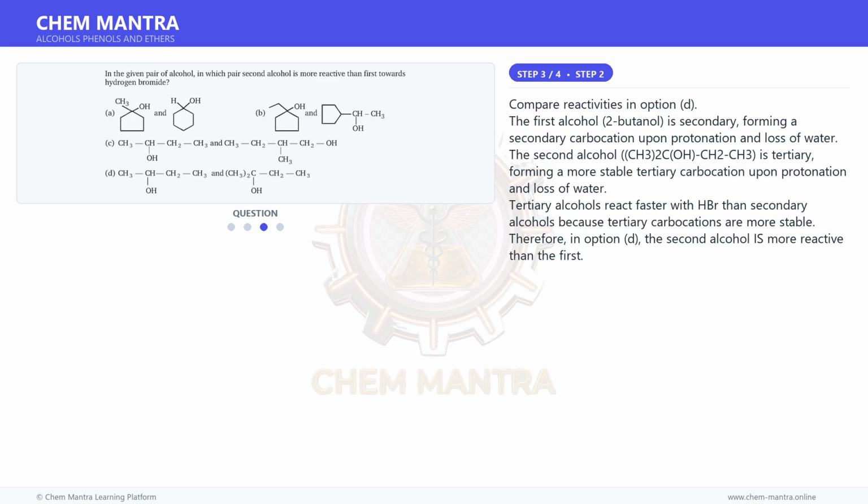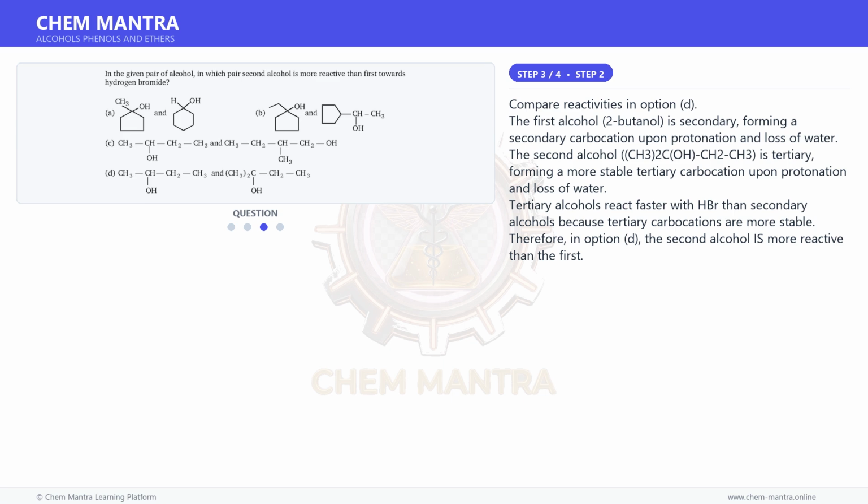Moving on to the next step. Compare reactivities in option D. The first alcohol, 2-butanol, is secondary, forming a secondary carbocation upon protonation and loss of water. The second alcohol, CH3-C(OH)(CH3)CH2CH3, is tertiary, forming a more stable tertiary carbocation upon protonation and loss of water.